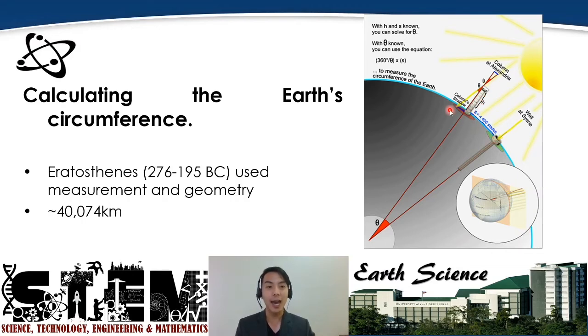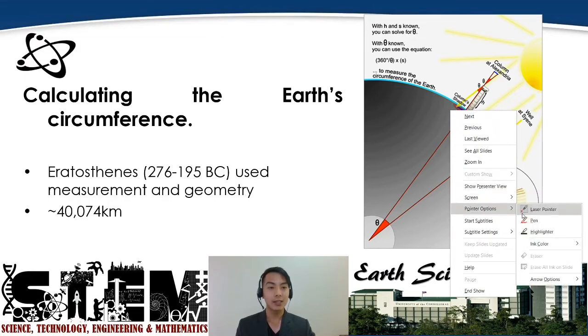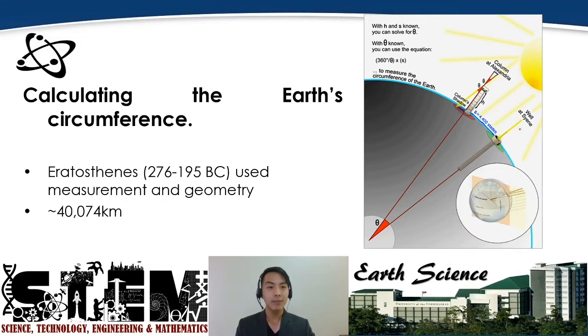Okay? With that, wait, I'll just get that. If we are going to extend this now, say that is the shadow, right? And so if we are going to extend this line right here, sorry about that, that's supposed to be a straight line, it's now at an angle. Okay? This angle right here, which is now in geometry, is equal to this angle here. Those are alternate interior angles.